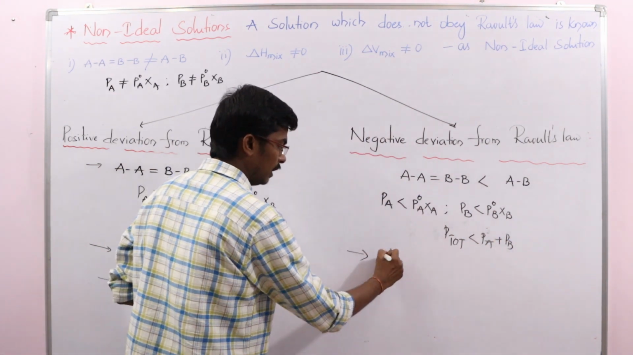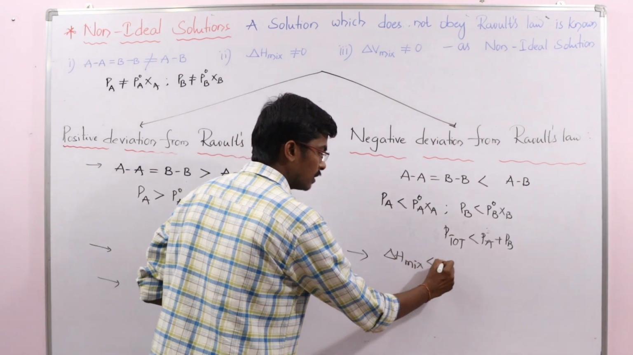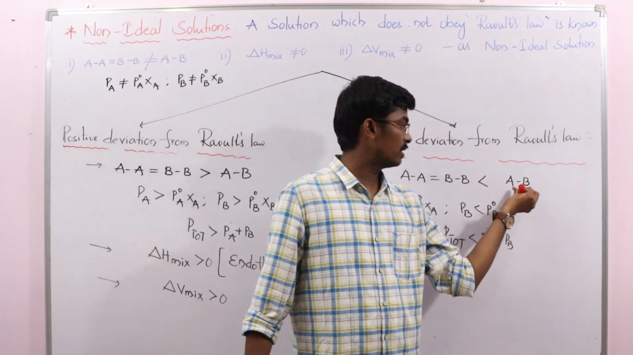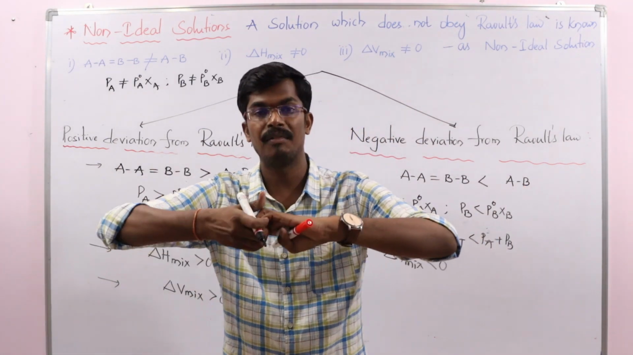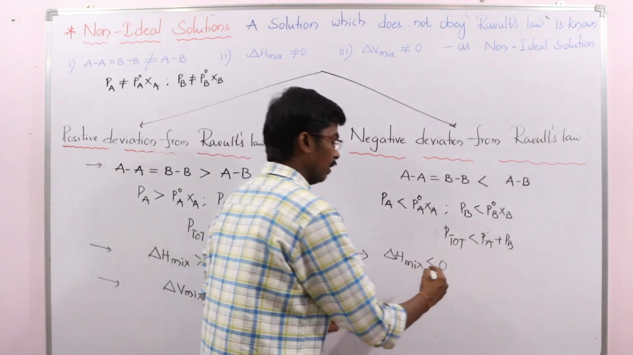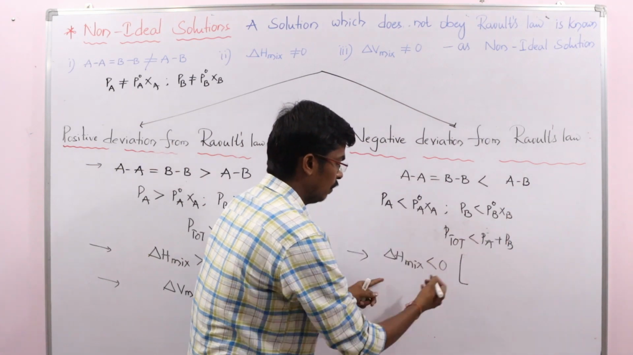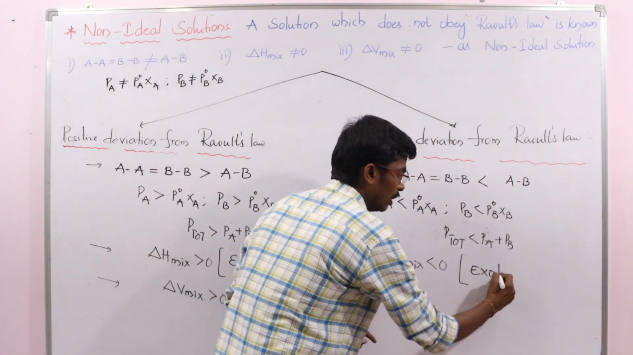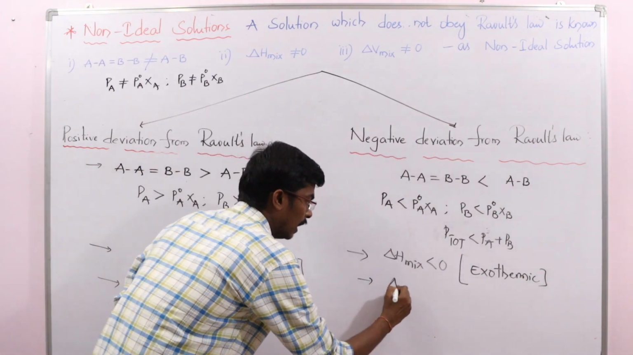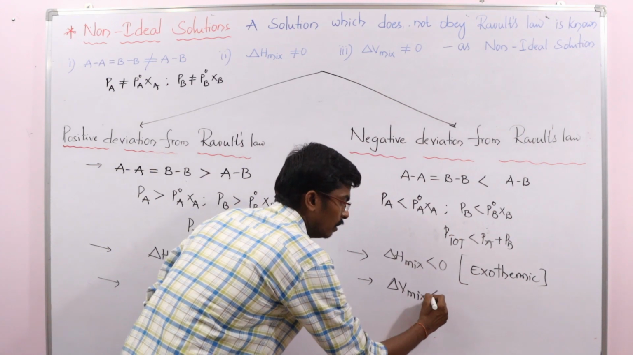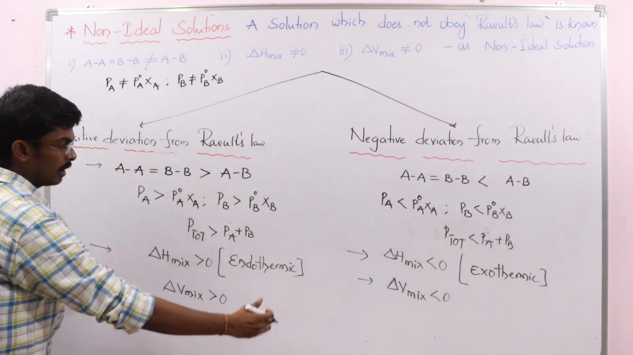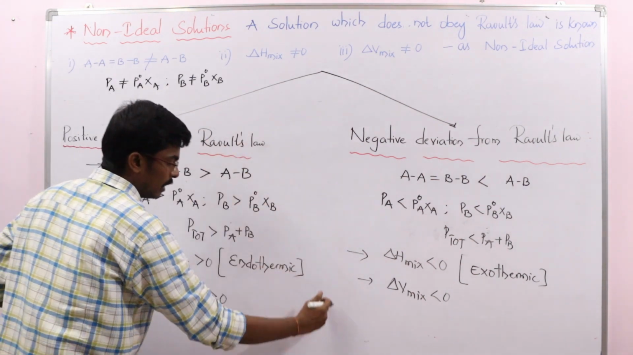And the second one: delta H mix is less than 0. Why? Because there are strong interactions. That means bond formation is taking place, and when bond formation takes place, heat is going to evolve. So it is an exothermic process. And delta V mix is also less than 0. You can take that as a comparison.